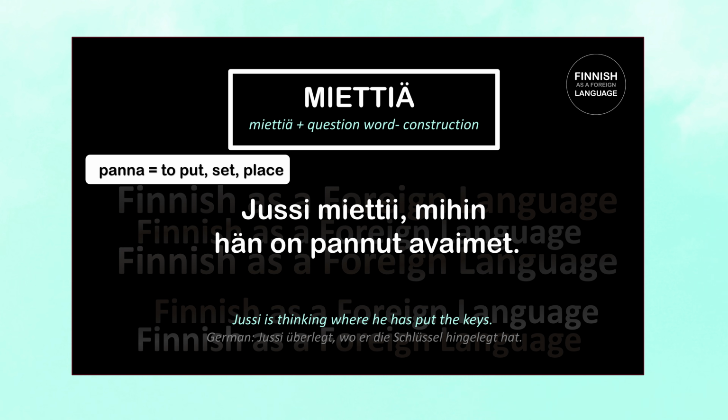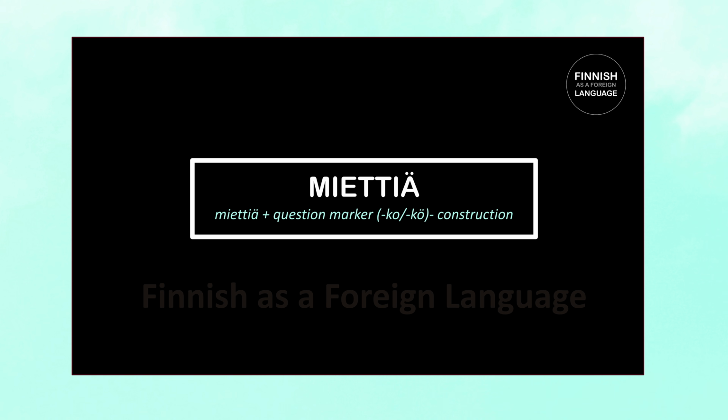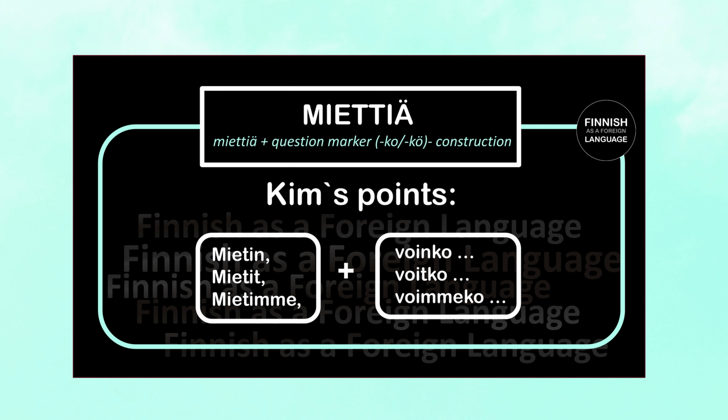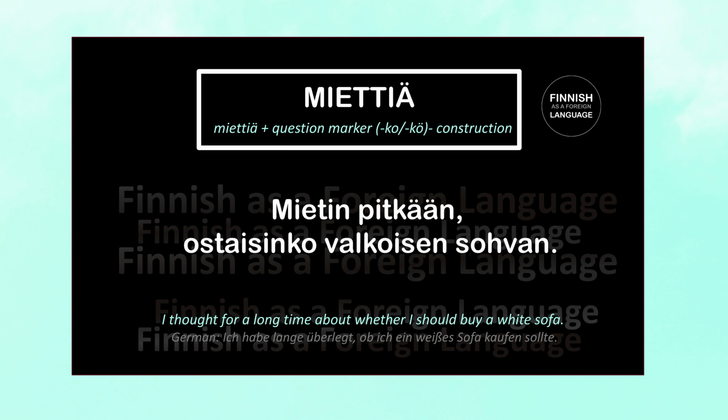Our next construction is called miettiä plus the question marker ko or kö. For example, mietin voinko means I wonder if I can. Mietit voitko means you wonder if you can. And mietimme voimmeko means we wonder if we can. For example, mietin pitkään, ostaisinko valkoisen sohvan means I thought for a long time if I should buy the white sofa.